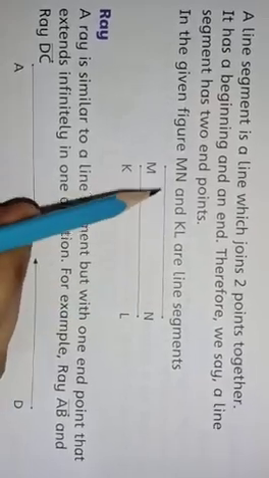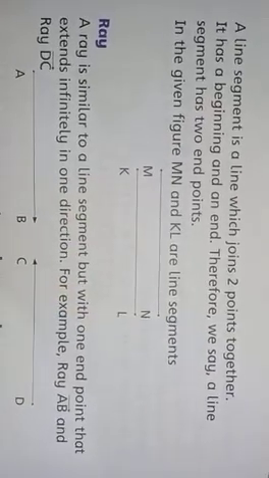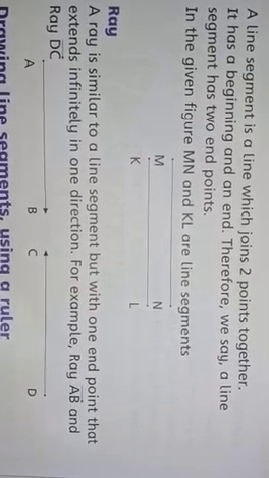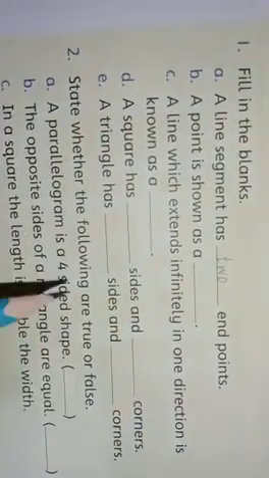Look at this. It is MN and KL. These are two line segments. They have two endpoints. So we write here two endpoints. A line segment has two endpoints.